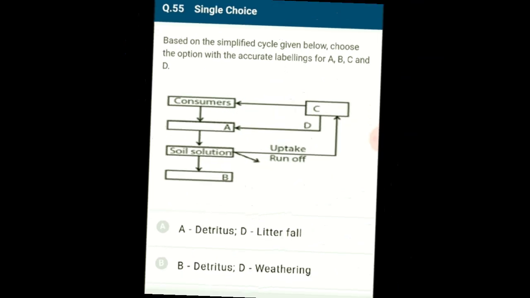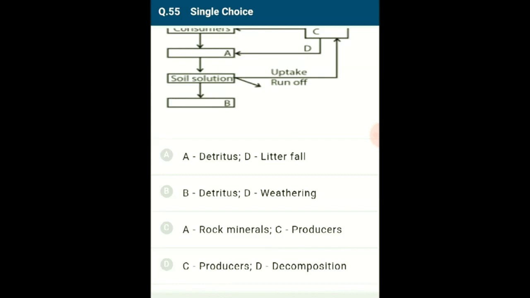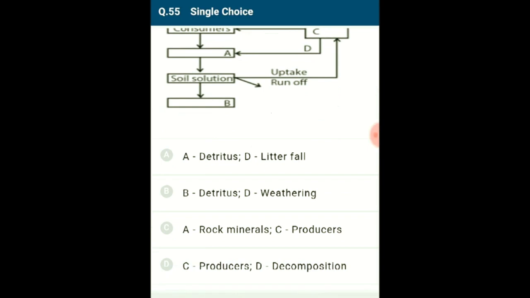Based on the simplified cycle given below, choose the option with accurate labeling for A, B, C and D. This is rock, which contains phosphorus in the form of phosphates. When rocks are weathered, a minute amount of these phosphates dissolves in soil solution and is absorbed by the roots of the plants.